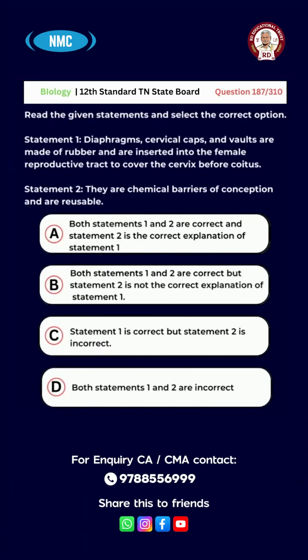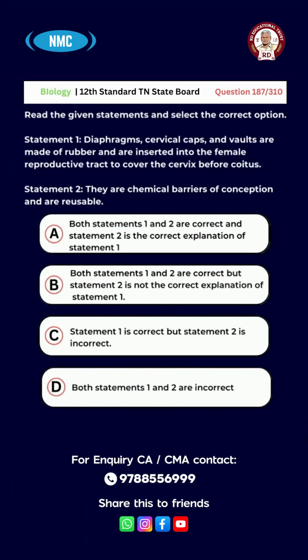Question number 187. Read the given statements and select the correct option. Statement 1. Diaphragms, cervical caps, and vaults are made of rubber and are inserted into the female reproductive tract to cover the cervix before coitus. Statement 2. They are chemical barriers of contraception and are reusable.